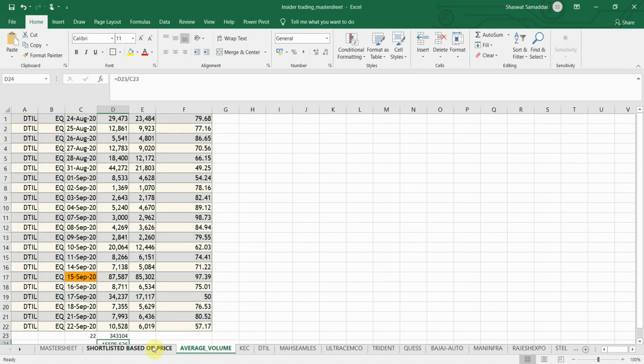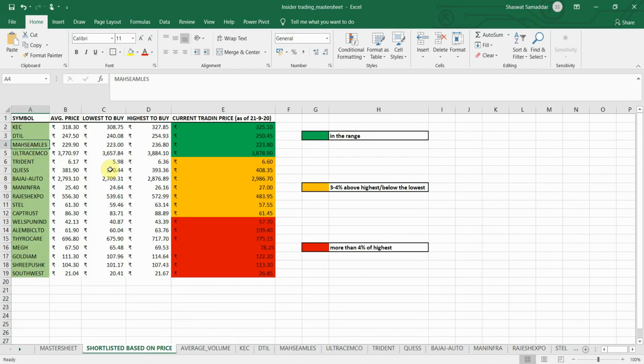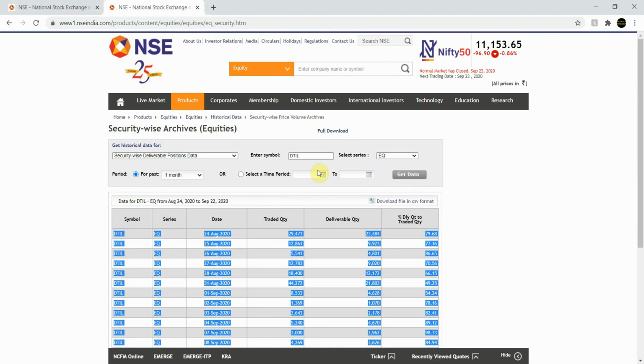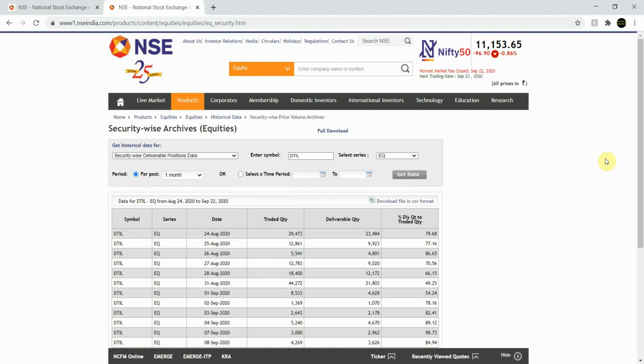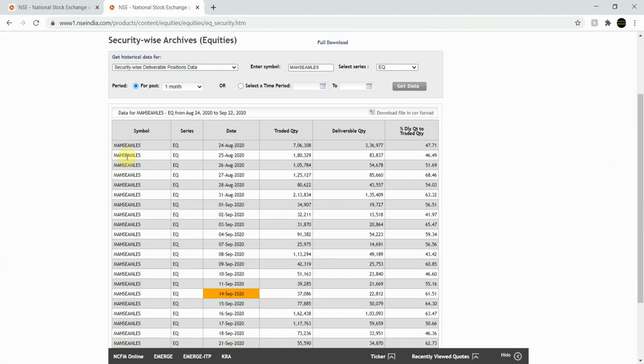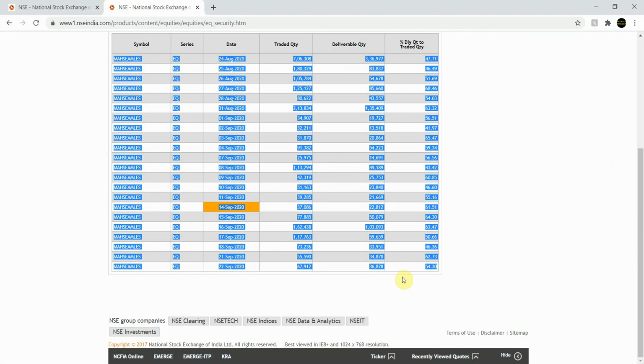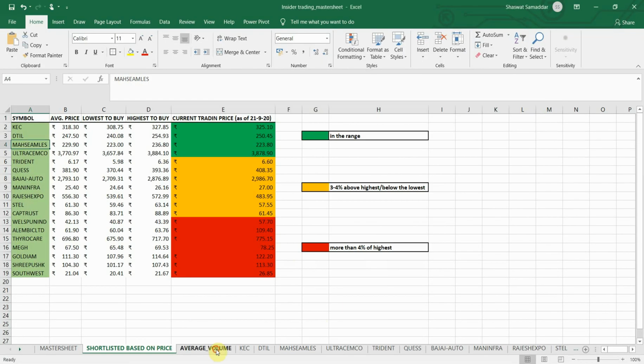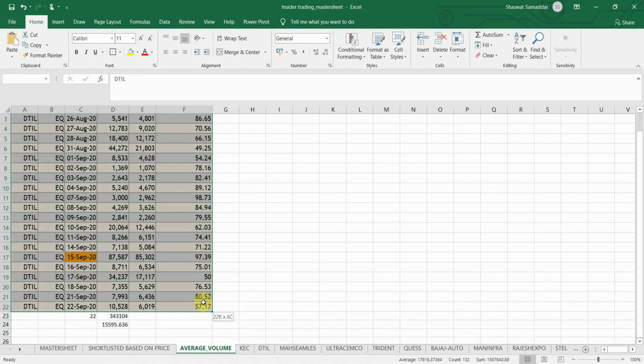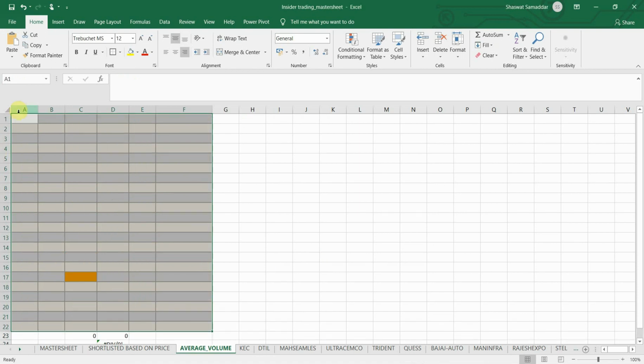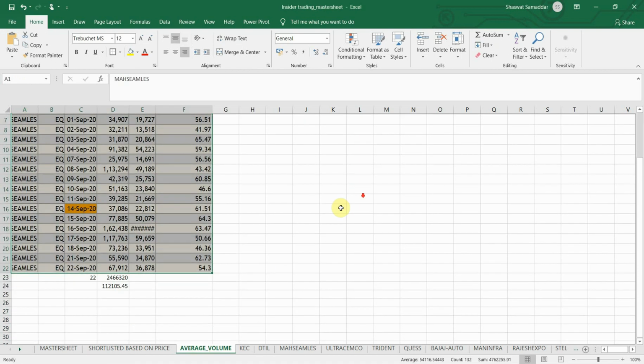Okay, next on the list is Maharashtra Seamless. Let me just copy it down. I'll go to this security wise archives once again. I'll paste it right down here. I'll get data. Then again what I have to do is I'll copy this table. I'll go to my Excel sheet. Now let me just delete this one and paste this here.